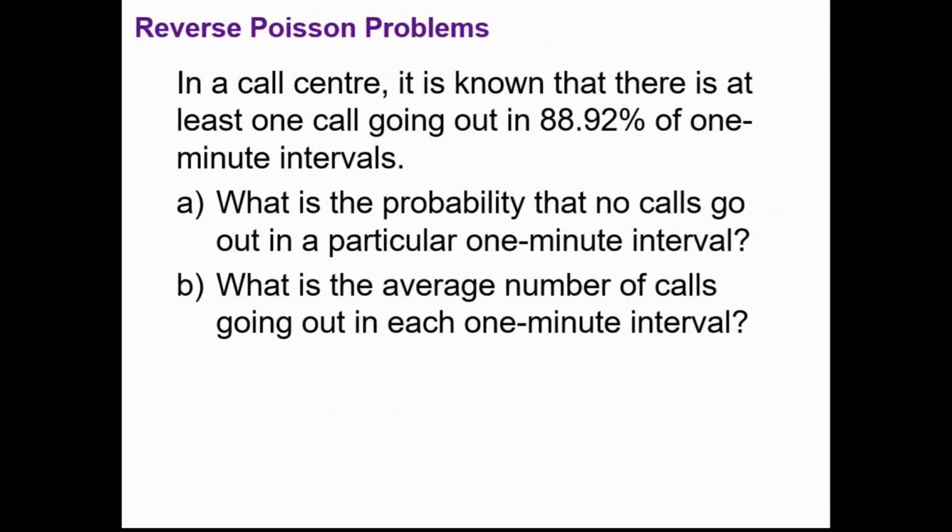Finally, a reverse Poisson problem. We're told here in a call centre that there is at least one call going out in 88.92% of 1 minute intervals. So that's with a probability of 0.8892. What is the probability that no calls go out in a particular 1 minute interval, and what is the average number of calls going out in each 1 minute interval?